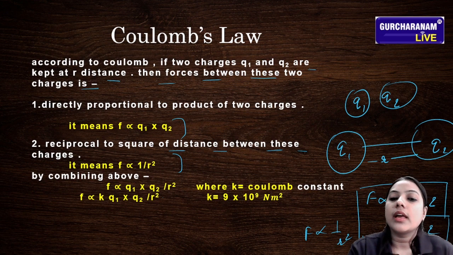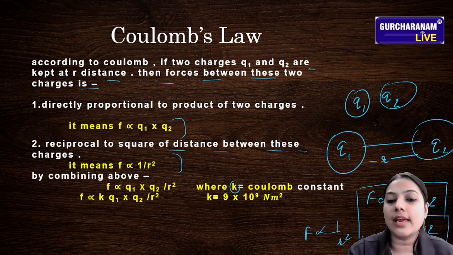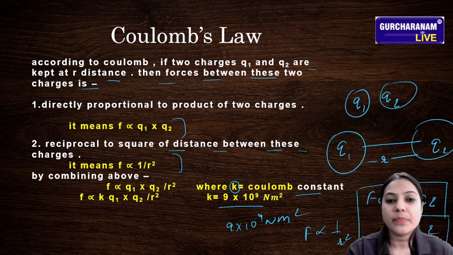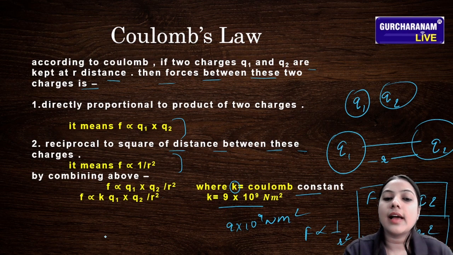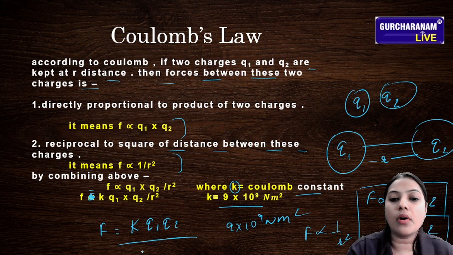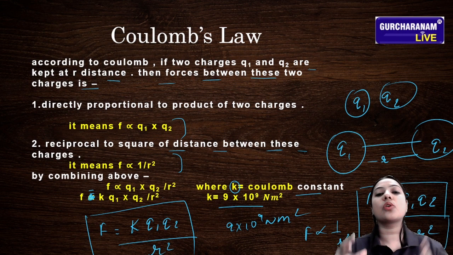If we remove the sign of proportionality, the constant K comes in, which is the Coulomb constant, and its value is 9 into 10 raised to the power 9 newton meter square per coulomb square. So the expression is F = K Q1 Q2 upon r square. Students, this is Coulomb's law.